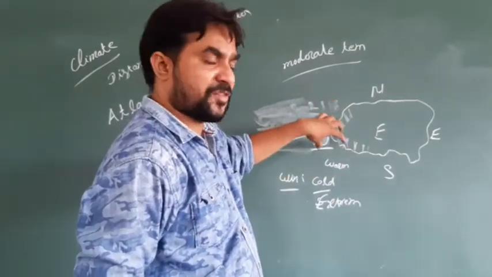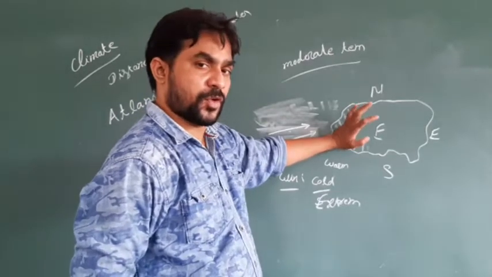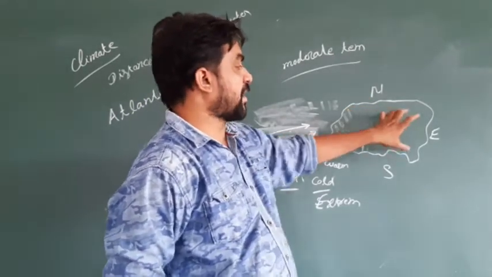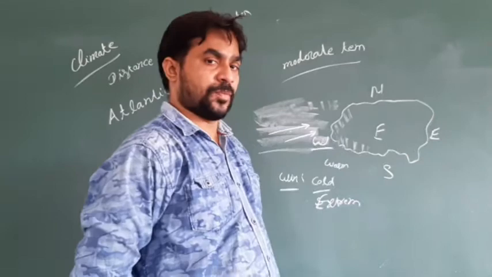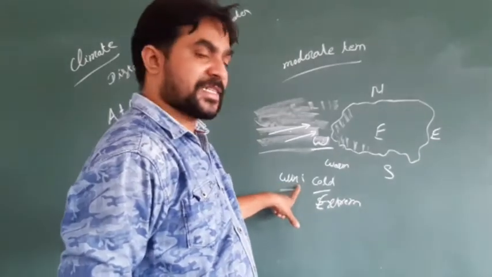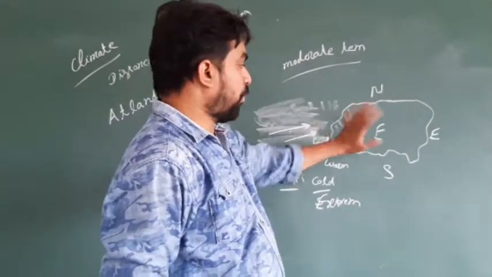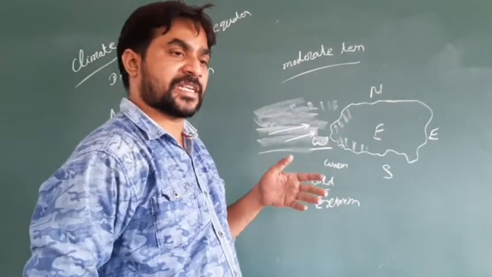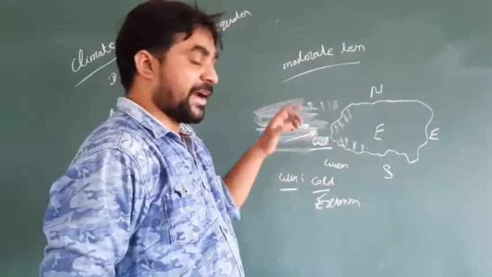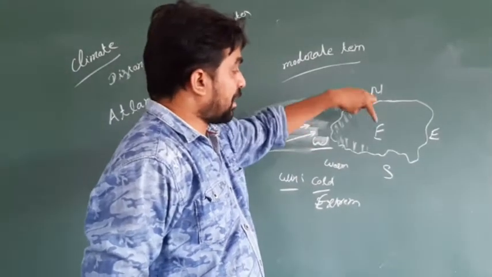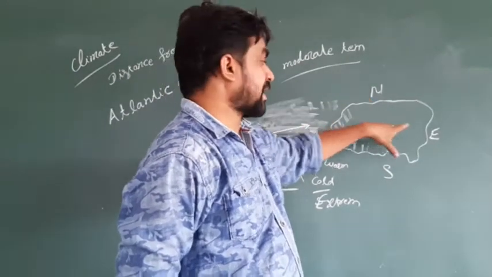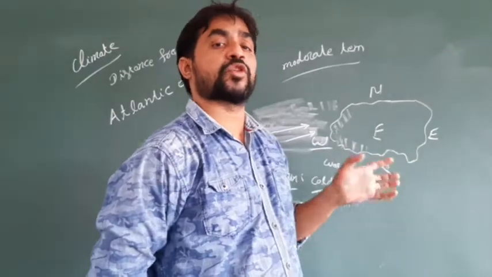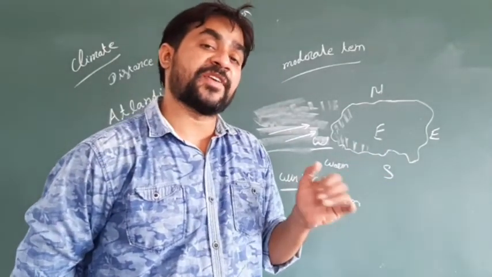Because of that factor, the western side of Europe is somewhat warmer than the eastern side. If we take an example, in winter both sides have snow falling and the areas are covered with ice and snow, but comparatively the eastern side has more cold, or what is called severe cold.